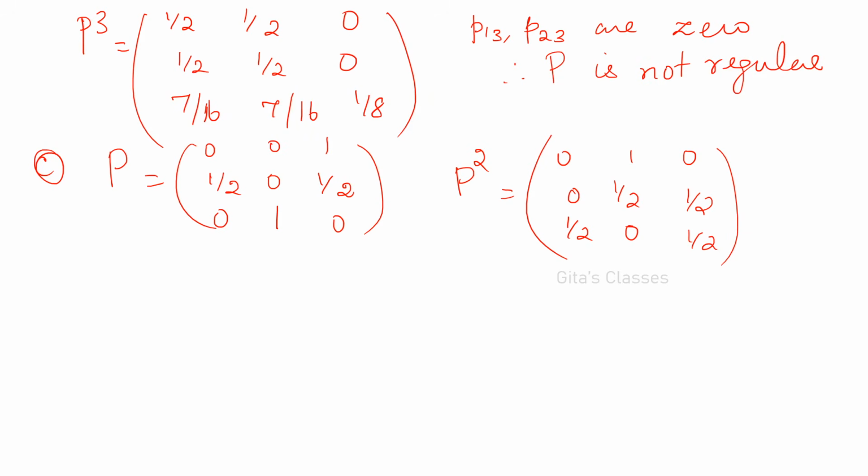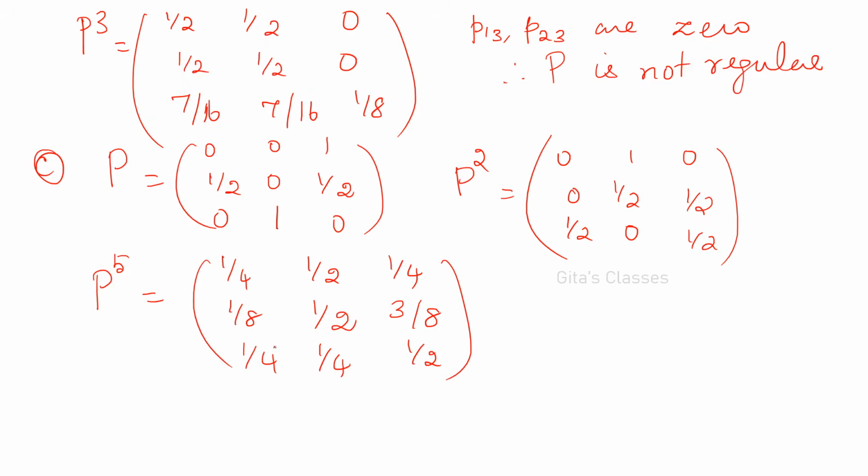Zeros are getting changed. If you proceed like this, you have to write P cube, P power 4, all those things. Even in P power 4, you will get only one 0. In P power 5, you will get these values. So 1 by 4, 1 by 2, 1 by 4, then 1 by 8, 1 by 2, 3 by 8, then 1 by 4, 1 by 4, 1 by 2.